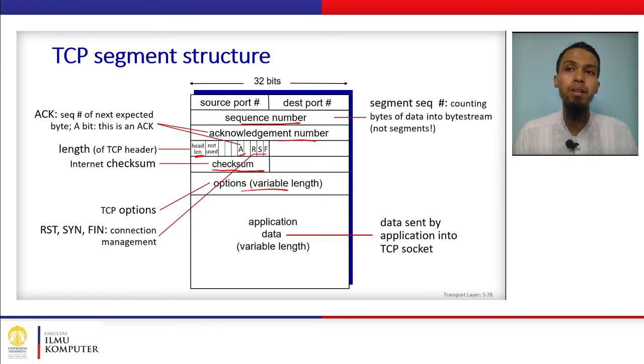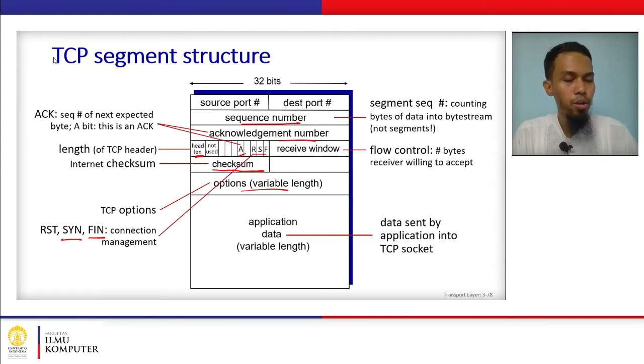For example, if a client wants to establish a connection with the server, and the server sends a reset, it means that the server rejects the TCP connection request from the client. SYN is a flag that is used when establishing the TCP connection, both at the client side and at the server side. And FIN is used for closing the TCP connection, both at the client and at the server side.